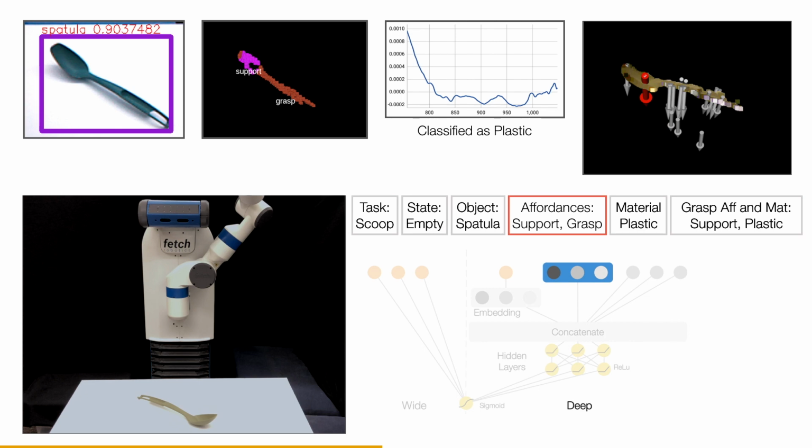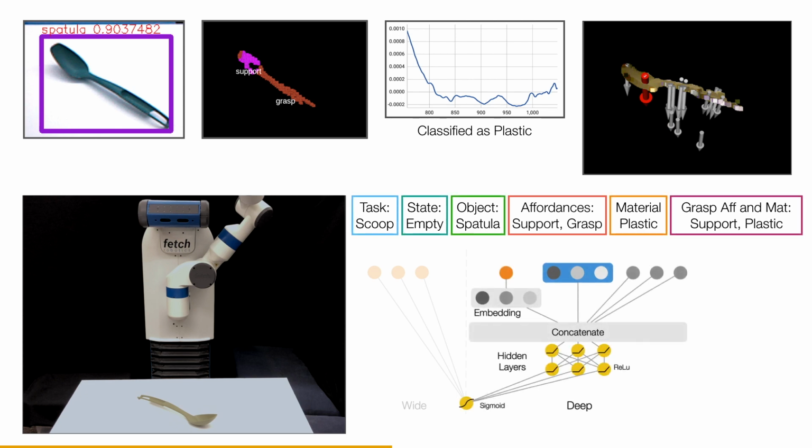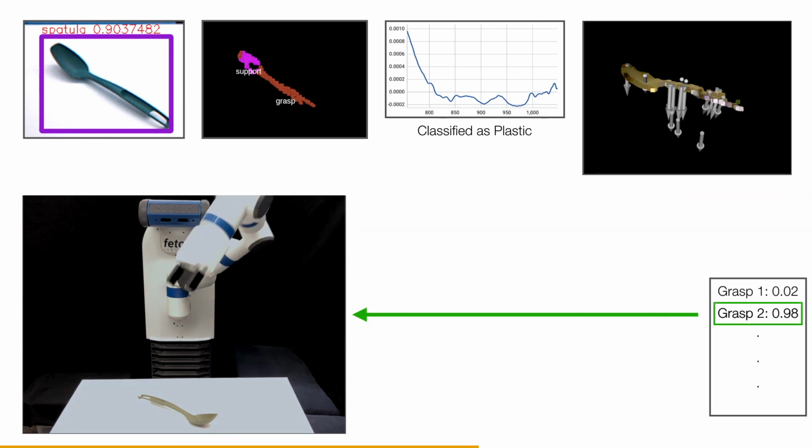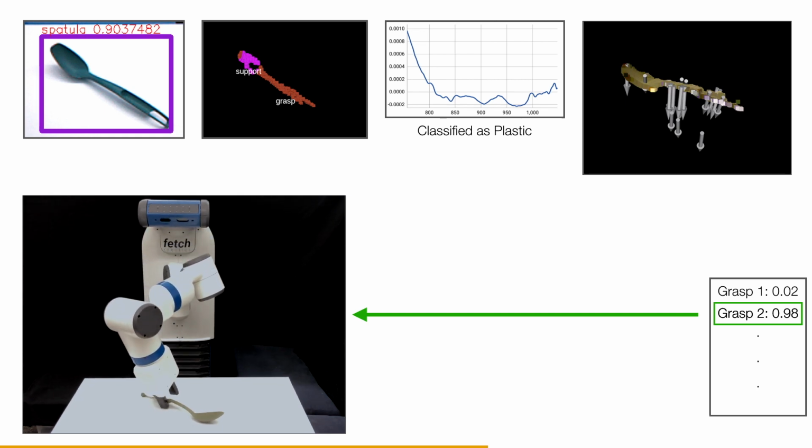Pooling is also used to create an object embedding based on all object parts. Together, these embeddings are passed through multiple fully connected layers. Combining the wide and deep part, the network is able to predict the suitability of the grasp. The system then iterates predictions for all grasps. Finally, the robot executes the grasp with the highest score.